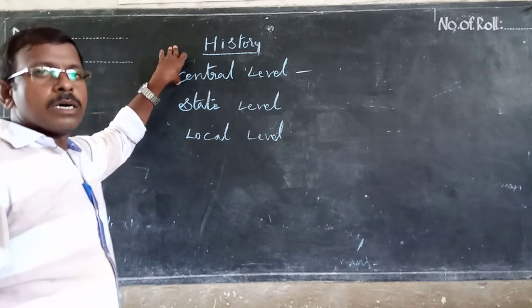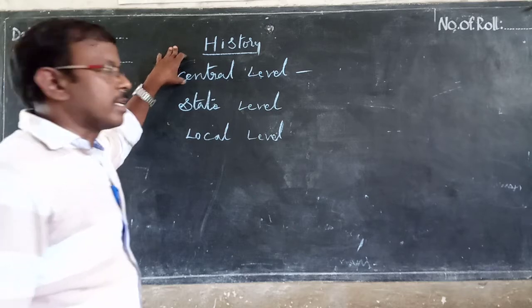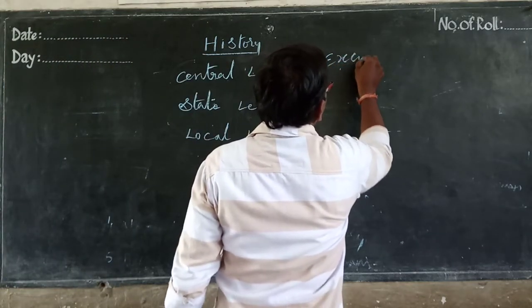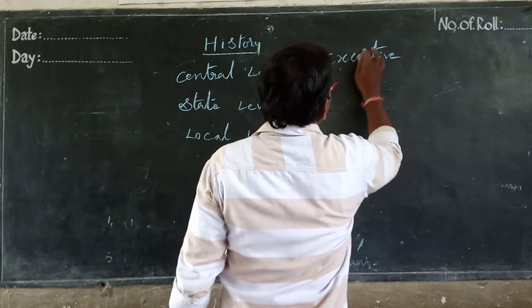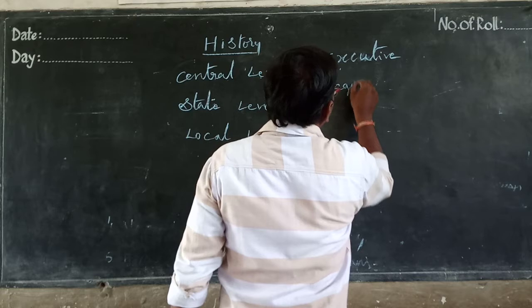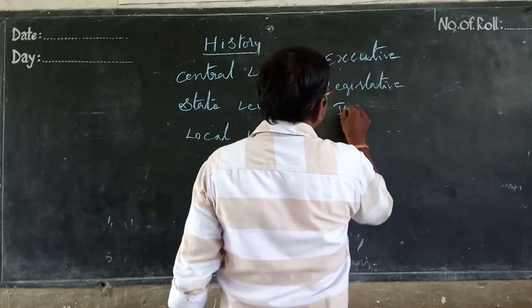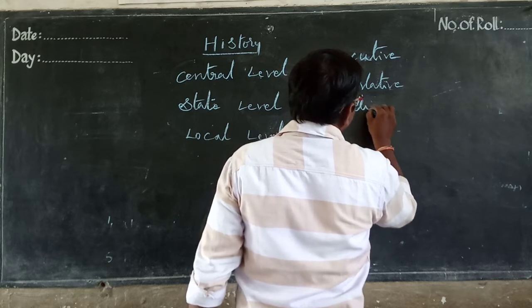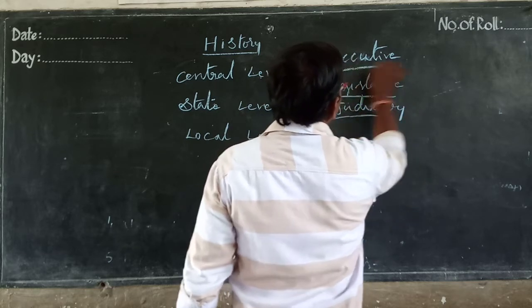Those are executive, legislative, and judiciary.